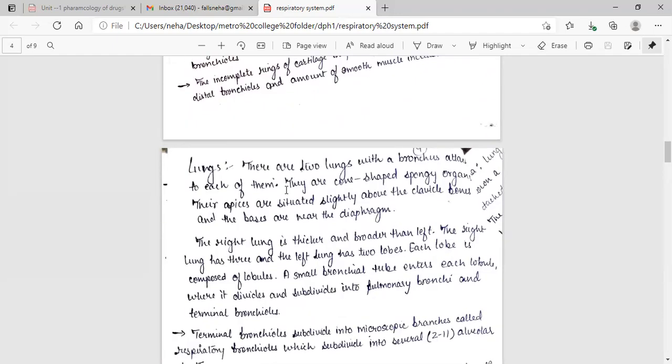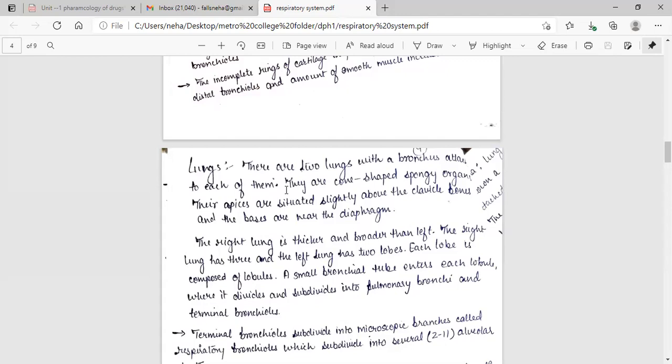Lungs. There are two lungs with a bronchus attached to each of them. They are cone-shaped spongy organs. Their apices are situated slightly above the clavicle bone and the bases are near the diaphragm. The right lung is thicker and broader than left. The right lung has three and the left lung has two lobes.